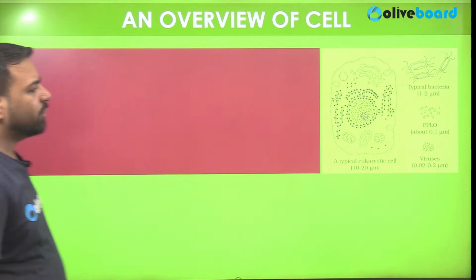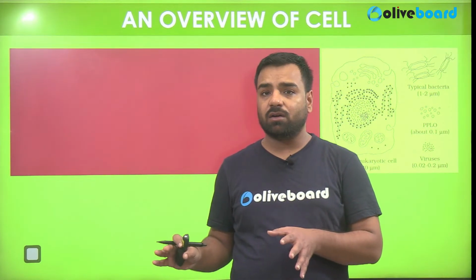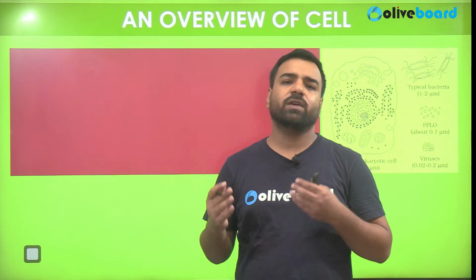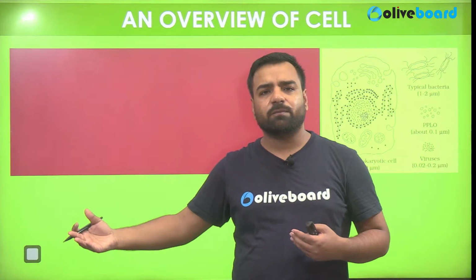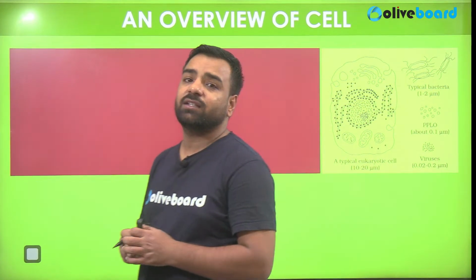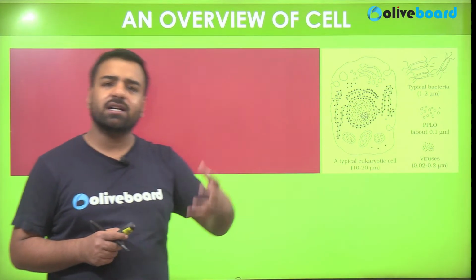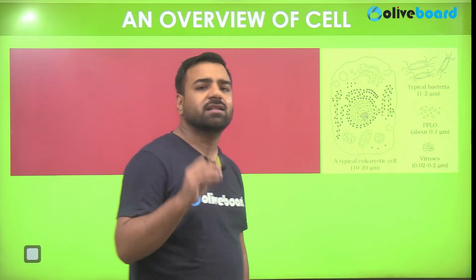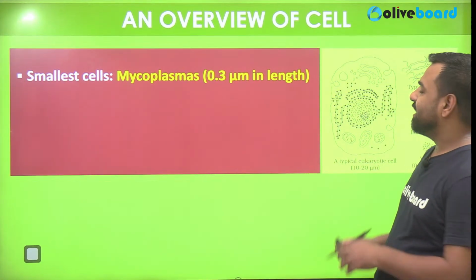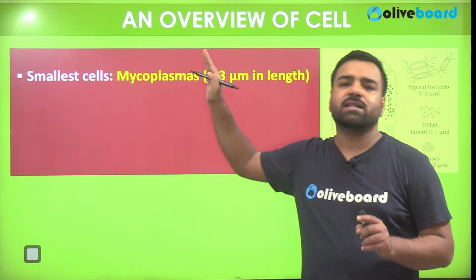Then if I talk about cells, cells are of two different types. Either they will be fully developed or they will be undeveloped. Fully developed cells, for example animals or plants, are eukaryotic cells. The cells which are undeveloped, the perfect example being bacteria, are known as prokaryotic cells. Fine. Okay. If I talk about the smallest cell, that is mycoplasma, that is again undeveloped. So that's an example of a prokaryotic cell.